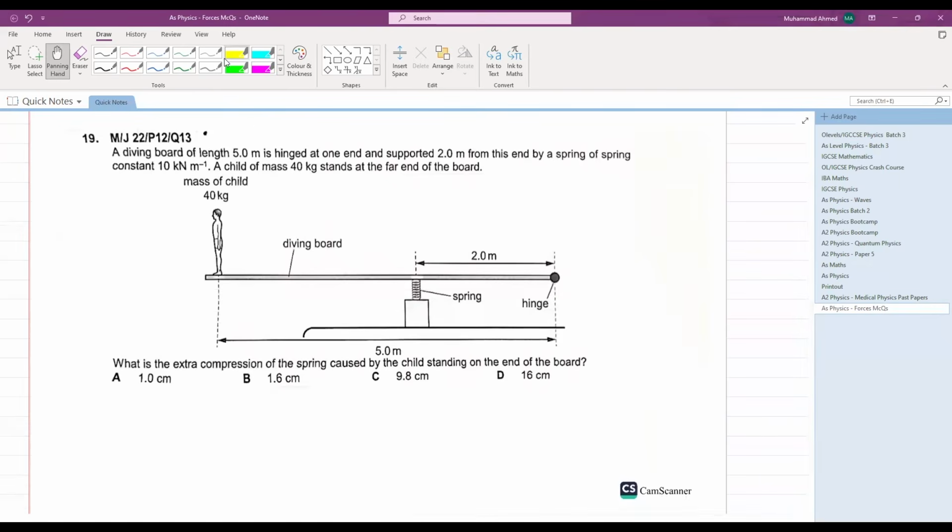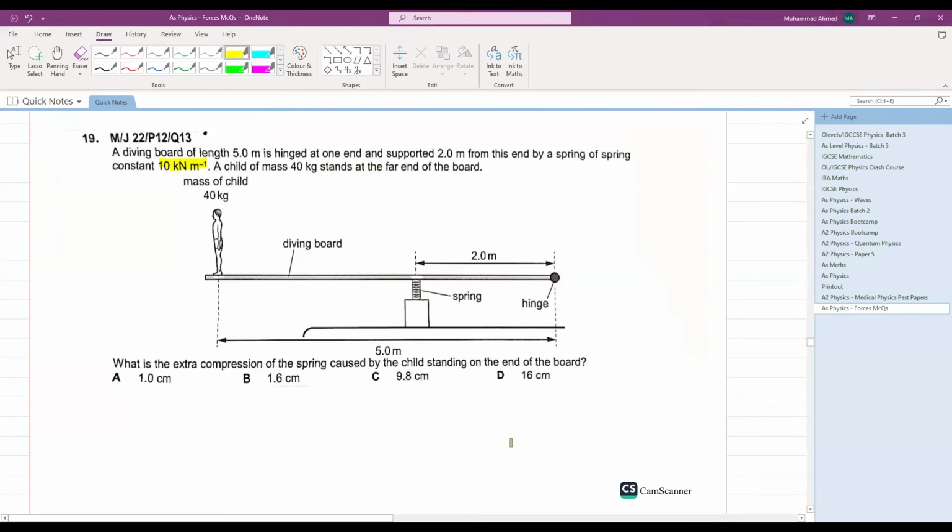A diving board of length 5 meters is hinged at one end and supported 2 meters from this end by a spring of spring constant 10 kilonewton per meter. A child of mass 40 kg stands at the far end of the board. What is the extra compression of the spring caused by the child standing on the end of the board? So we have to calculate the extra compression.